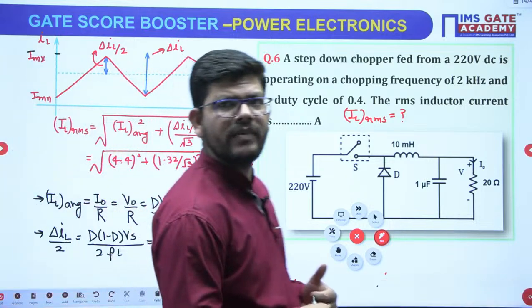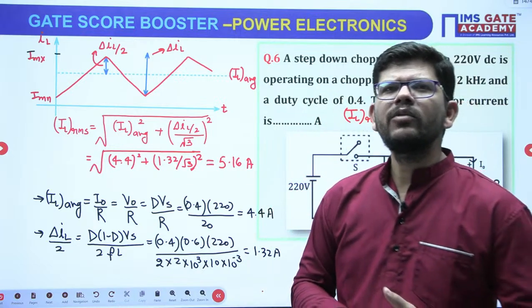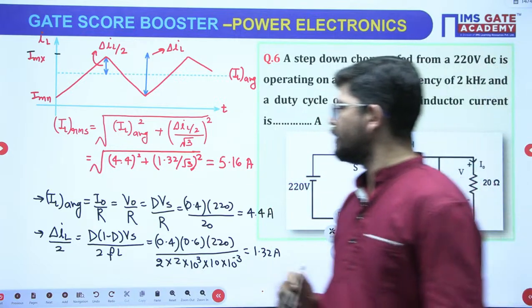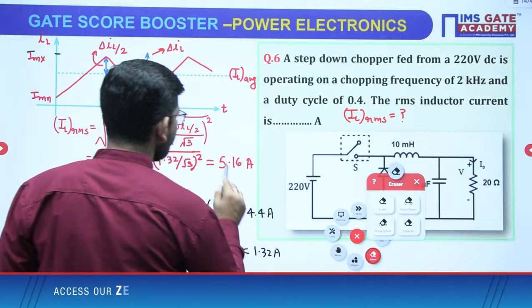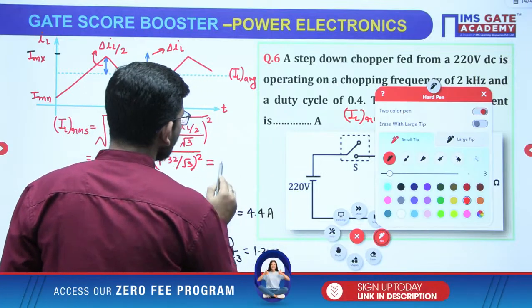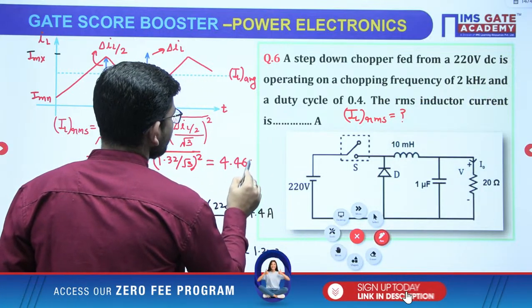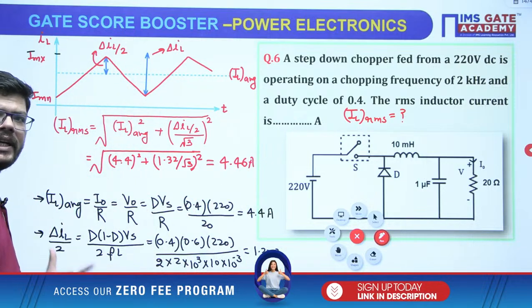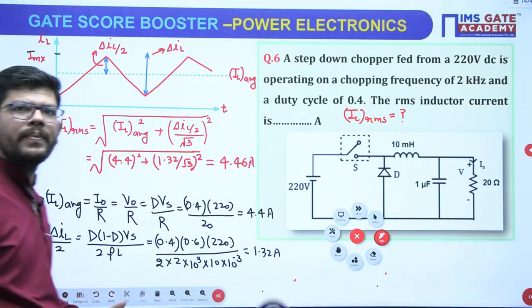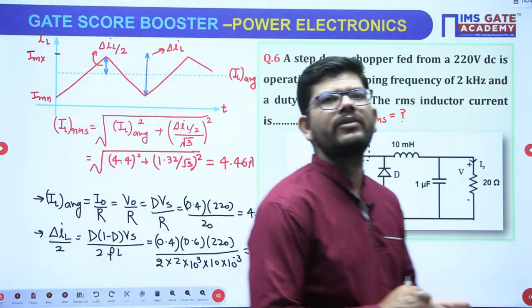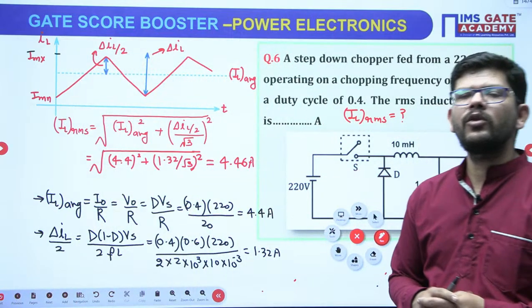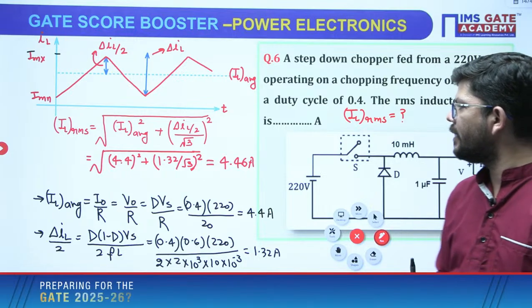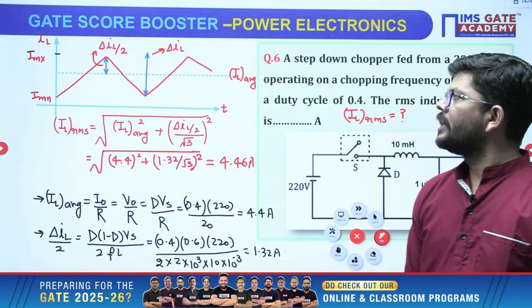Meghanathan, what is the final answer? 4.46. Okay, then maybe I have done a wrong calculation. So 4.46 will be the right answer. Correct? Whether IL average and delta IL by 2, you are getting the same? Very good. Yes, so 4.46 is the right answer. I might have done a wrong calculation when I wrote this.